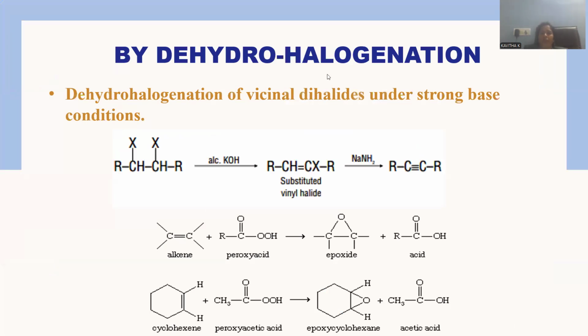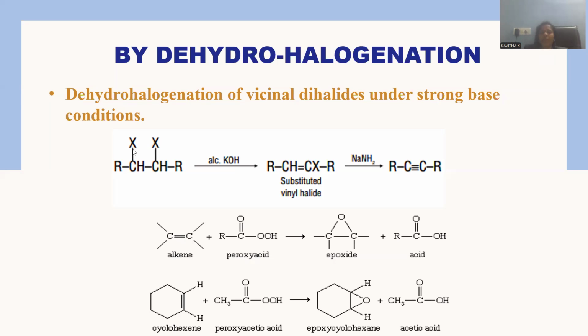By dehydrohalogenation. Dehydrohalogenation stands for what? If we have such a vicinal dihalide compound, alcoholic KOH has a natural tendency to remove H positive from one of the carbons and X negative from another carbon, giving rise to an olefinic double bond. In another step, again base is required to remove H positive and X minus, giving rise to alkyne.